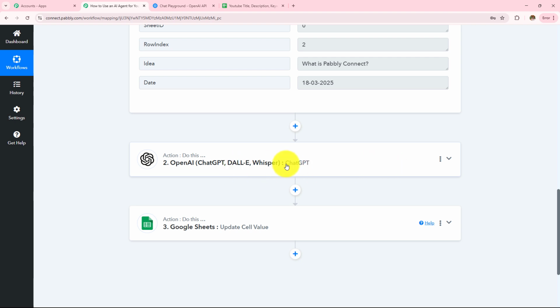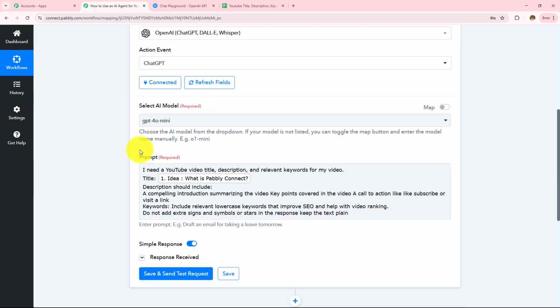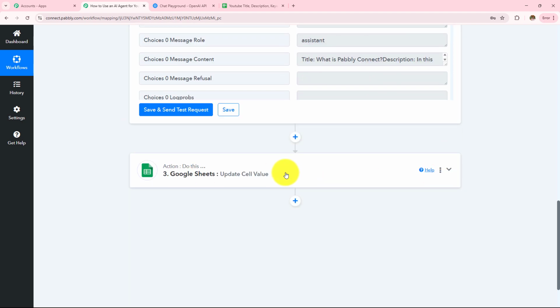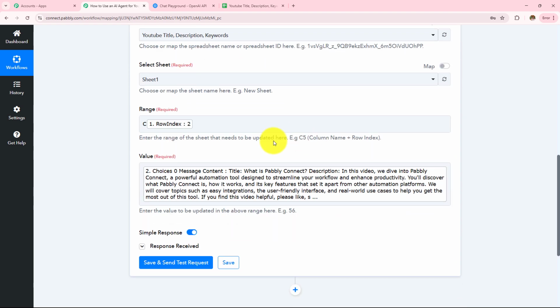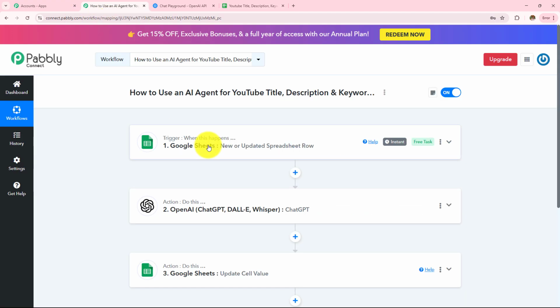So we took OpenAI as the action application, made connection with Pabbly Connect, selected the model and entered the prompt, then received the response, and we just mapped that response by taking my action application as Google Sheets, and then I updated the cell value, mapped the response that I've received, and received that automated title, description, and keywords response here in this particular spreadsheet. So this is how this automation workflow is going to run. And here we have successfully created automation between Google Sheets and OpenAI with the help of Pabbly Connect.